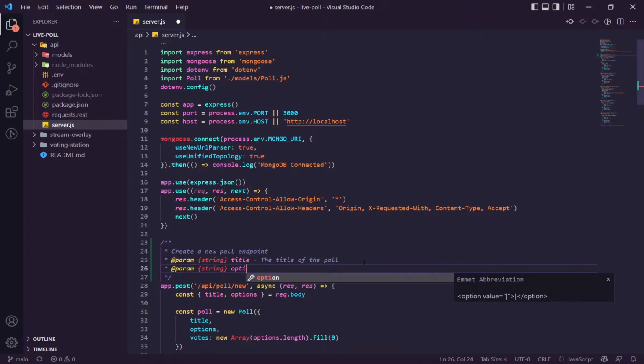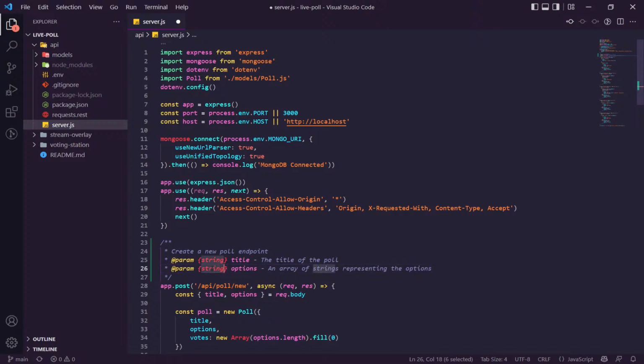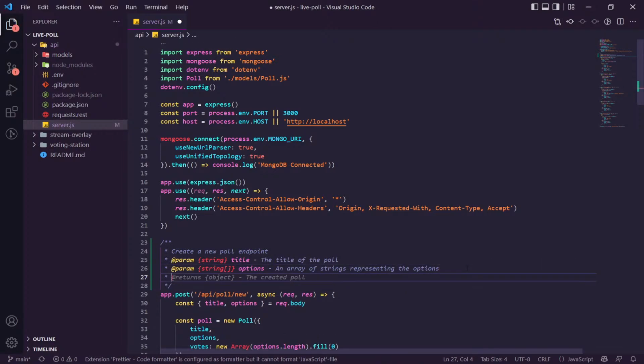It is options, an array of strings representing the options, and that should be like that. Cool. Or can I do array? How do you say array of? I guess just that is really it, or maybe a string array. That's kind of how I normally say an array in C# and stuff. That's fine. What else do we need?